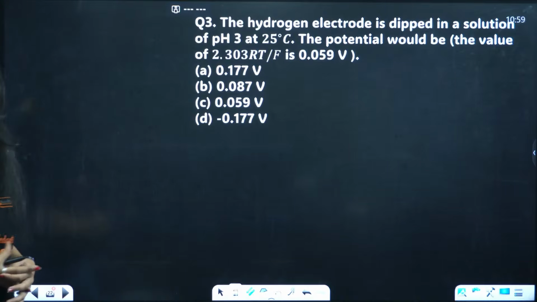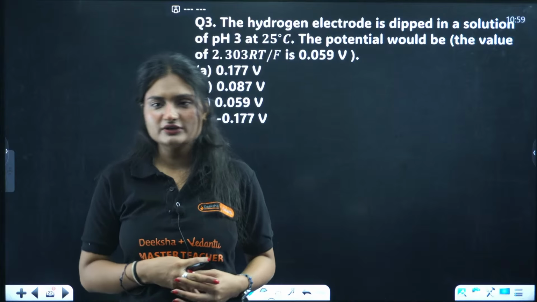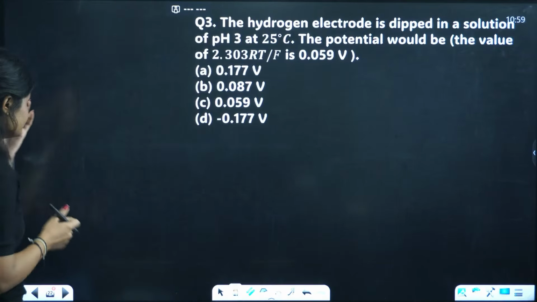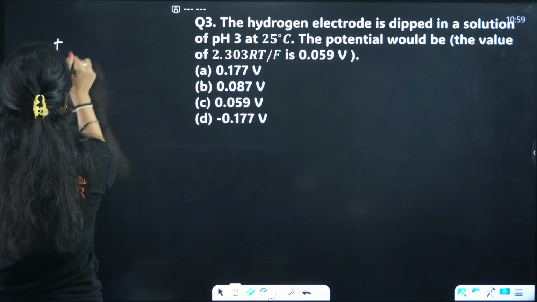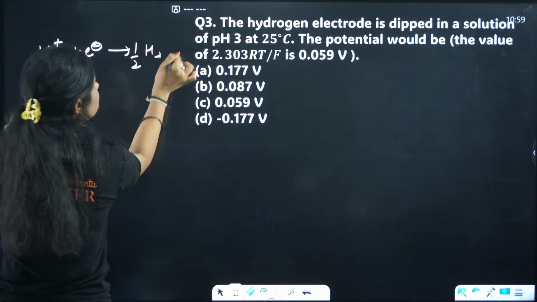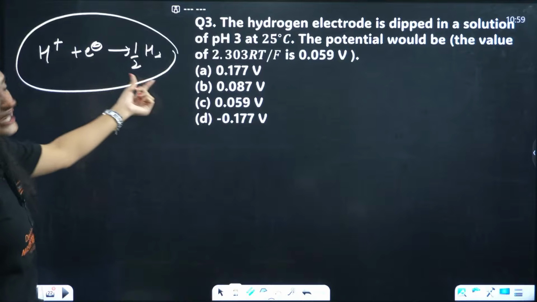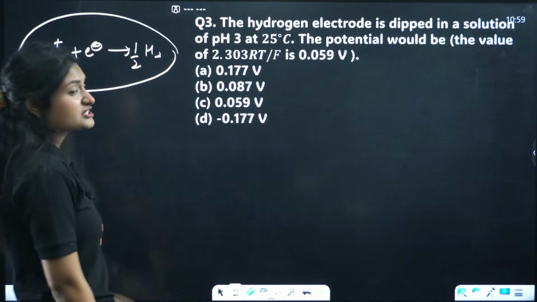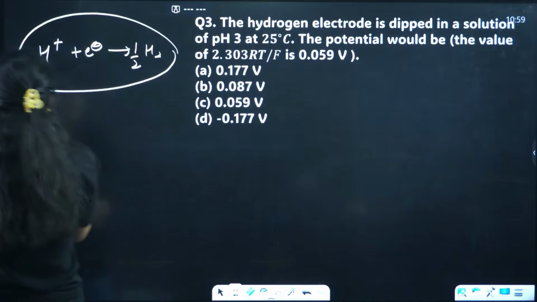Okay, see, the hydrogen electrode is dipped in solution of pH 3 at 25 degrees Celsius. The potential you need to figure out. Okay. pH 3. This is the reaction happening in case of this hydrogen electrode, which is dipped in a solution having a pH 3. Okay, so what do we know? How to calculate the E cell?